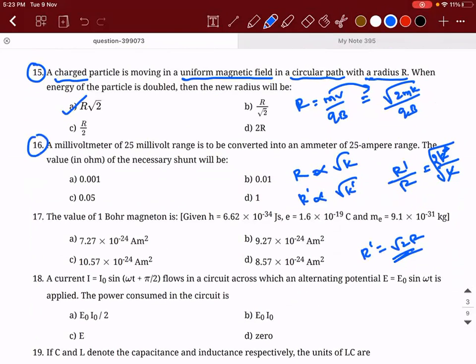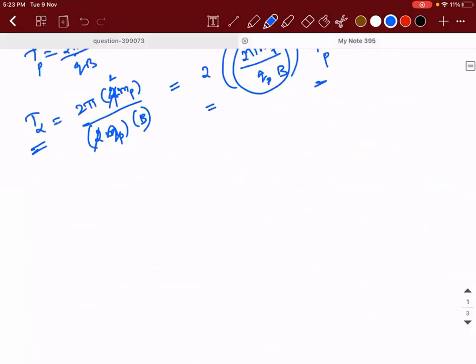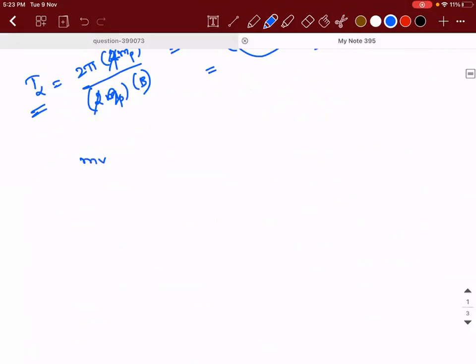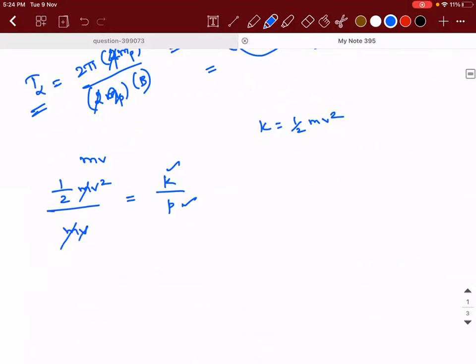Sir, can you say how you converted that? Which one? mv to root 2mk? Yes. Okay, simple. So what is kinetic energy? Half mv square is kinetic energy divided by mv. Can I write it as k divided by p? K stands for kinetic energy, p stands for linear momentum. M and m are gone. Yes, sir.